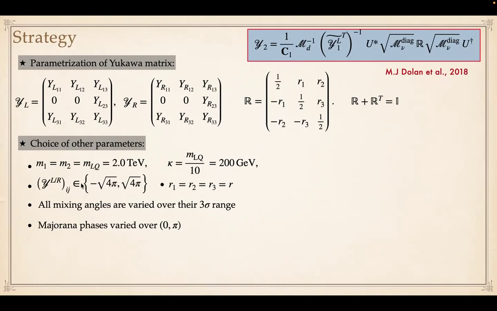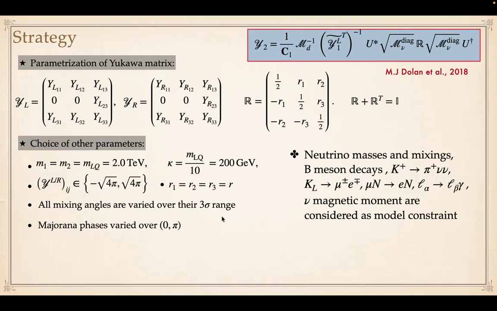Then we have varied the Yukawa couplings in the range minus root 4 pi to root 4 pi. For simplicity, we have assumed R1 equal to R2 equal to R3, which is equal to R, and we have varied this from 10 to the power minus 2 to 10 to the power 2. All the mixing angles used in the U_PMNS parameters are varied over their 3 sigma ranges, and the Majorana phases are varied from 0 to pi.